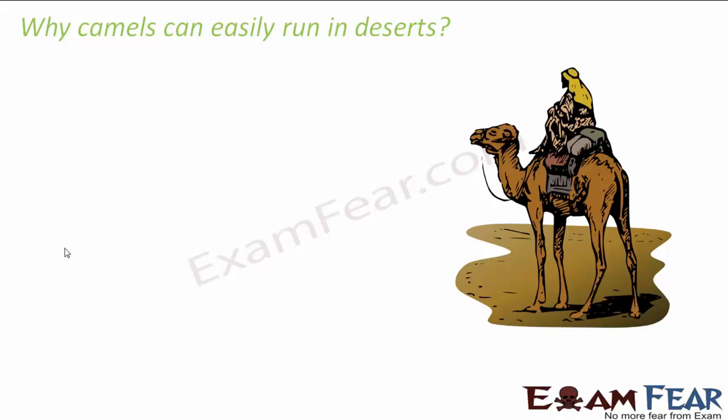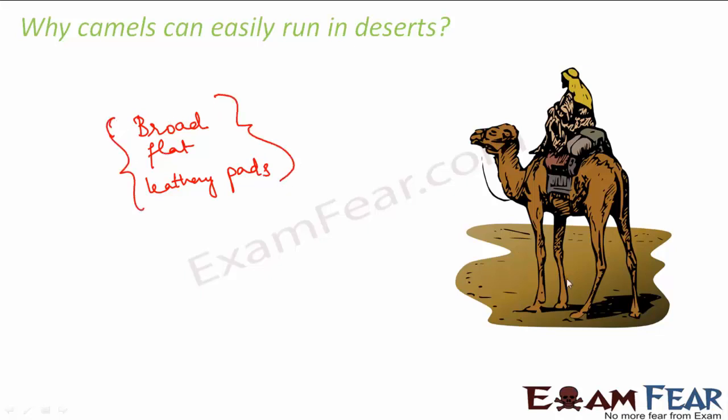Now, when we look at the feet of a camel, camel's feet are very broad. They are broad, flat, and they have got leathery pads with toes on each foot. So these three features of the feet of the camel help them to walk over sand. Since their feet are very broad, broad means the area is more. So when the area is more, the pressure is less.